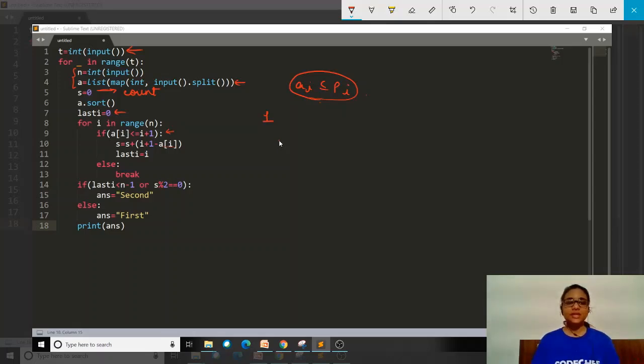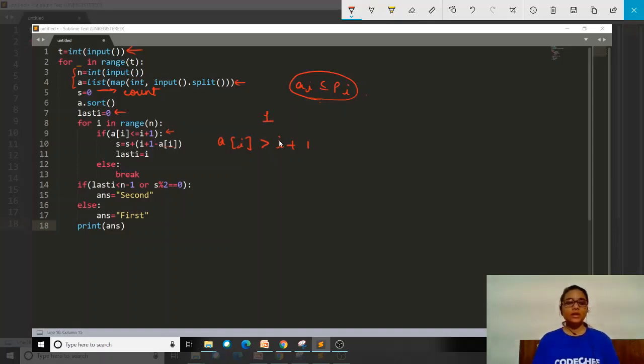Because if the condition a_i less than or equal to i plus 1 is violated, it means a of i will be greater than i plus 1. If this is so, then whatever we do, we cannot move our game further. It means initially only our condition is violated and we cannot play this game at all. So we do not need to count these moves, and we will directly come out of this loop.